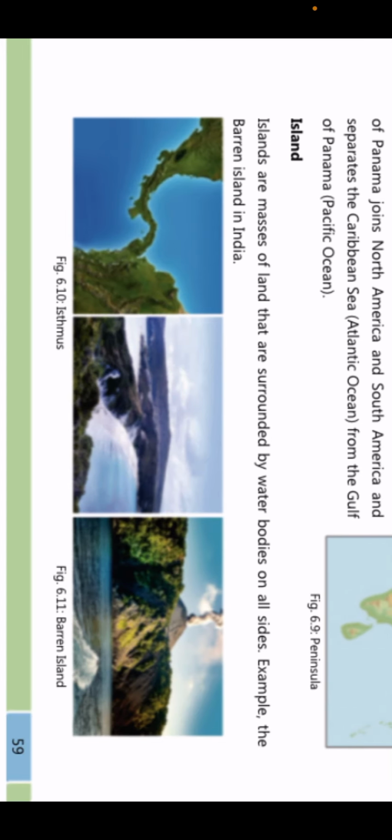Then comes your island. Island, you all know, island is a land which is covered with water from all the four sides. So islands are masses of land that are surrounded by water bodies on all sides. Example, Barren Island in India.